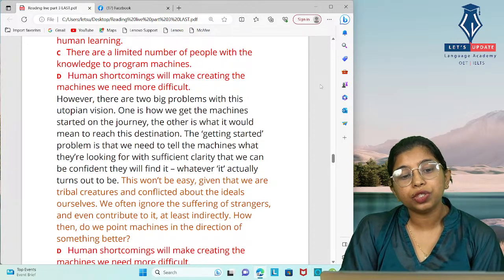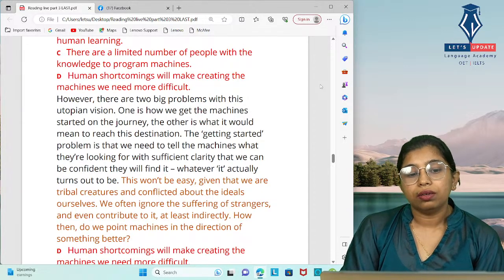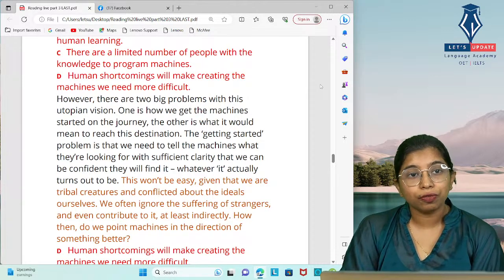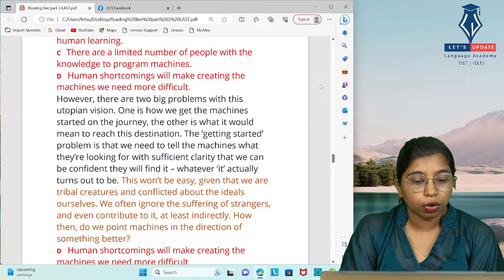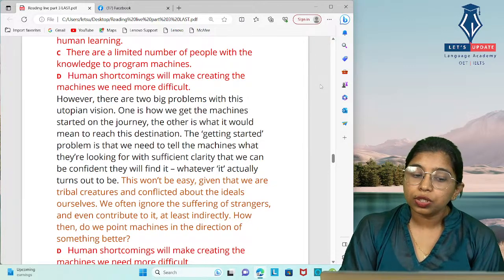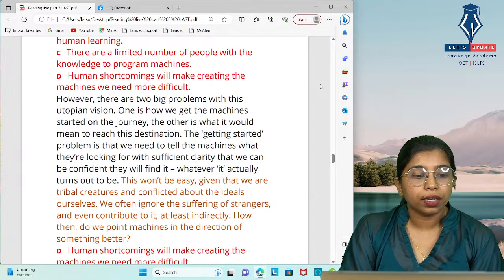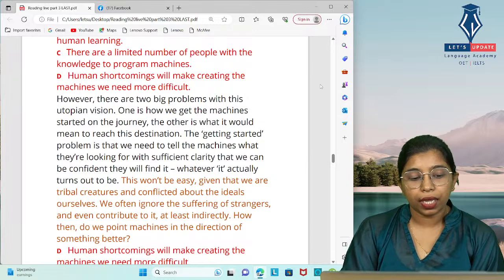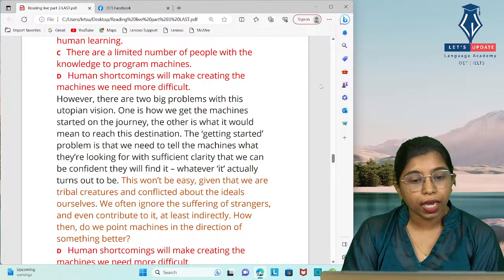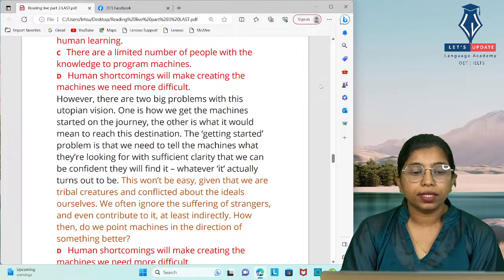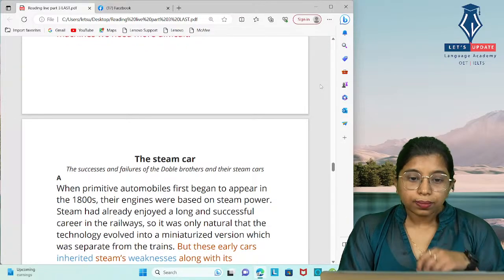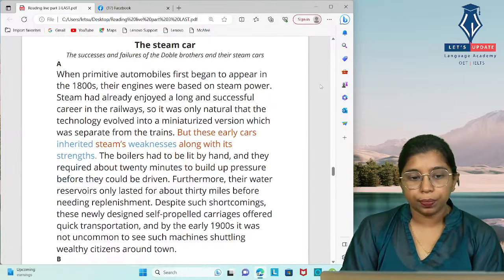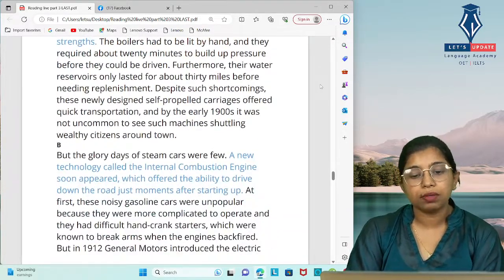So these human shortcomings will make creating the machines we need more difficult, because it is difficult to make all these customized machines equal to the demands of each class of people, or each group of people. So that is the summary of how he summarizes the last paragraph. So the answer is human shortcomings will make creating the machines we need more difficult. So for the last question also we have used the elimination strategy. Okay, so moving to the next set of questions, it is matching headings.